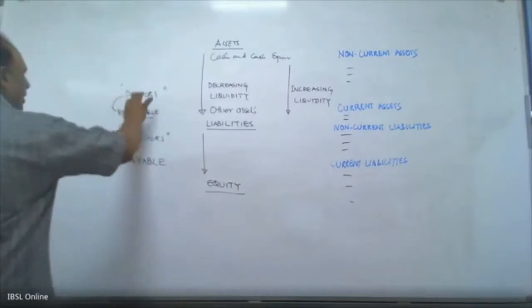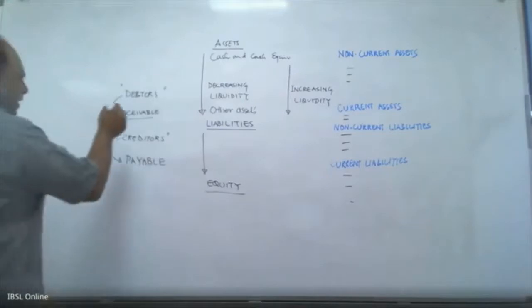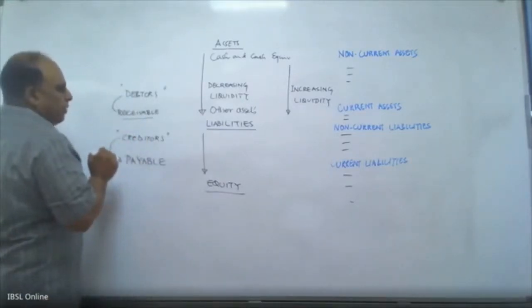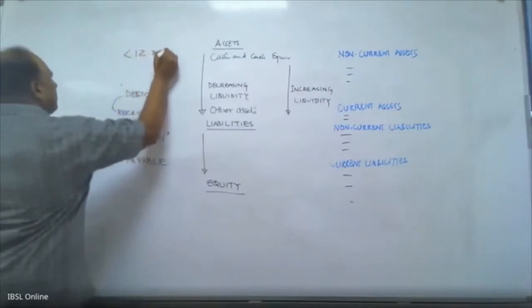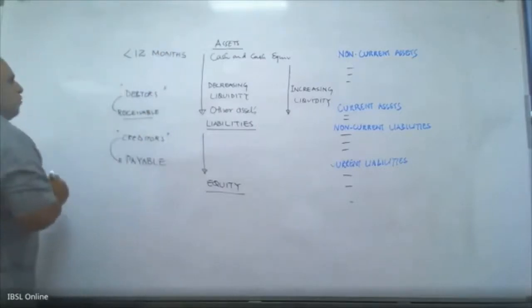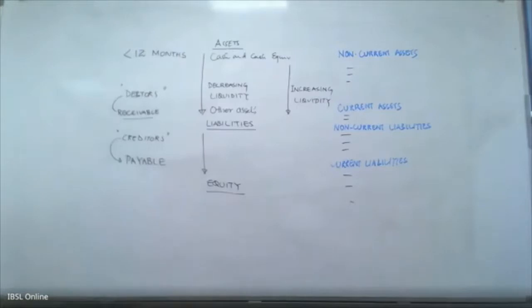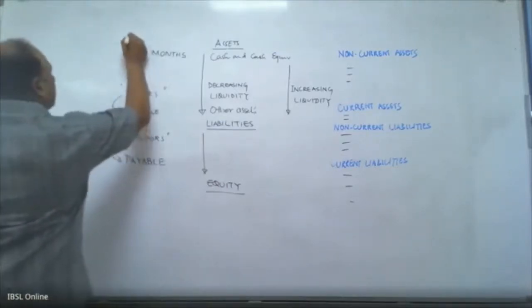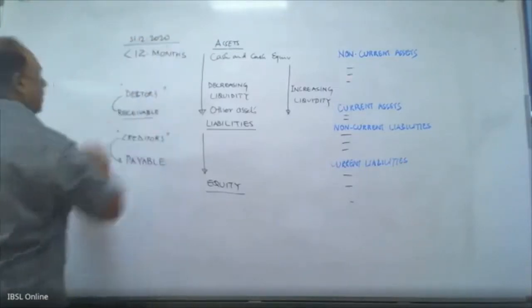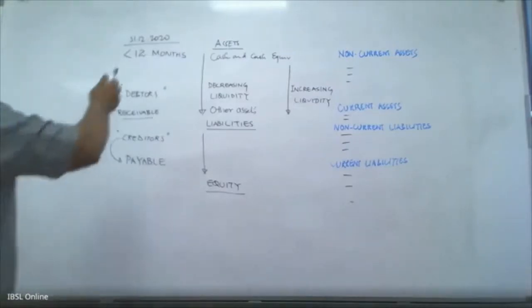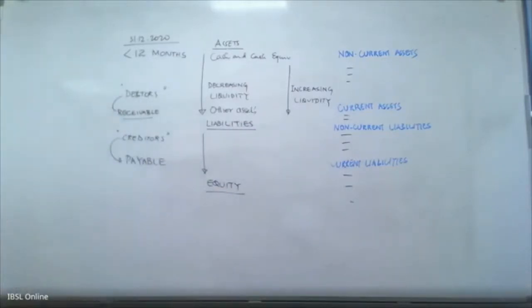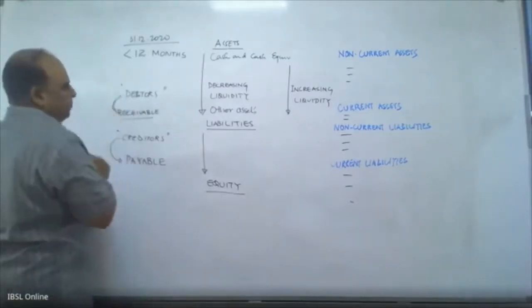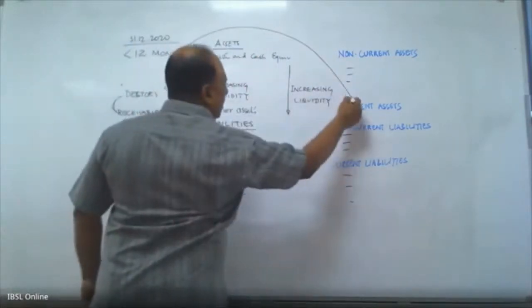First, we look at the receivable, because receivable is an asset. Now, if this particular receivable, or any receivable, is receivable within a period of less than 12 months from the balance sheet date, and you are preparing the financial statements for the period ended 31st December 2020, let's say that is the current financial year, then from this date, within the next 12 months, up until 31st December 2021, if you have anything as receivable, that is known as current assets.